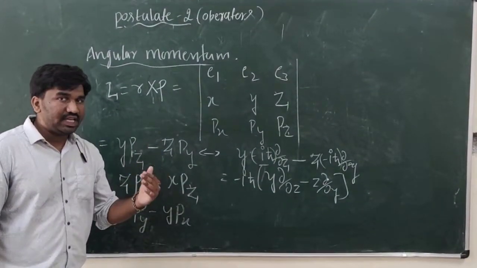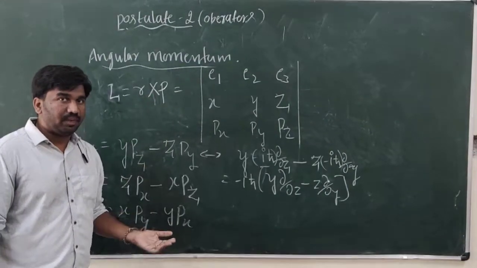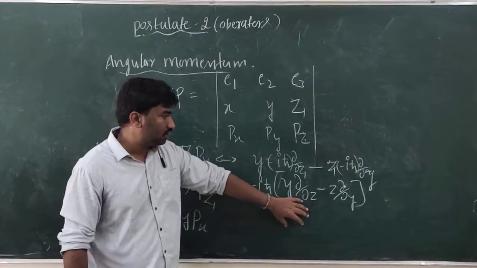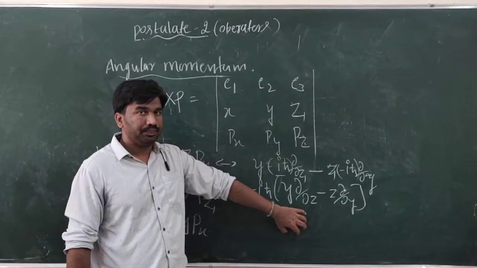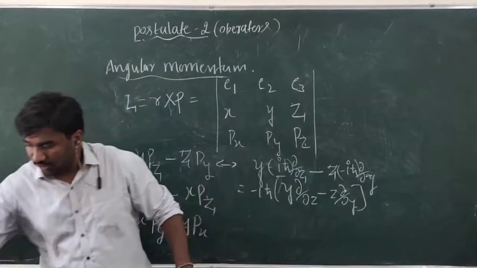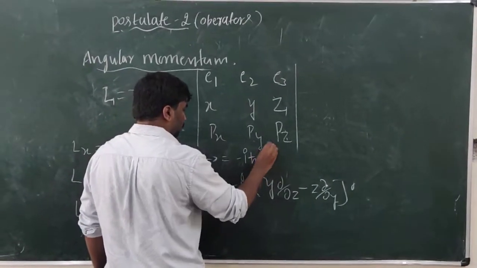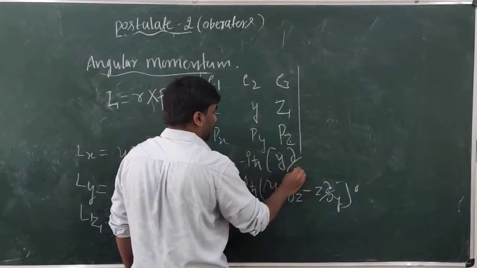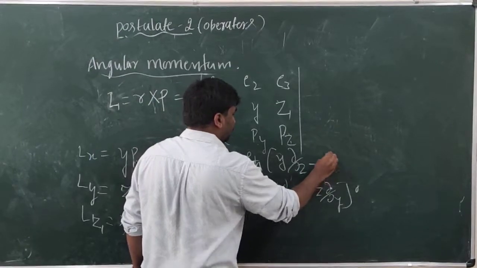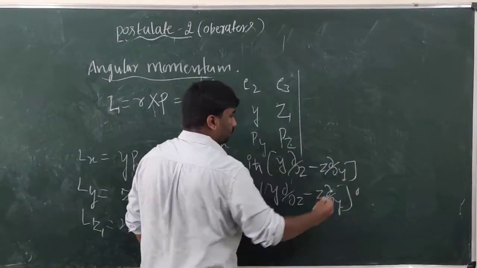If you want to calculate the angular momentum along the x-axis for a particle, we should operate with this operator: Lx equals minus iħ (y ∂/∂z minus z ∂/∂y).